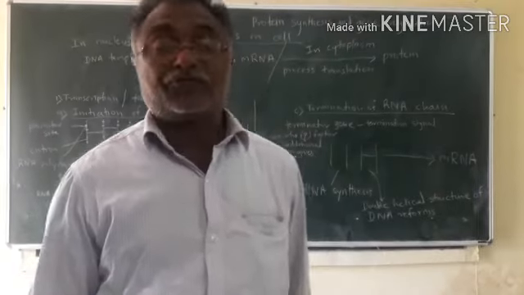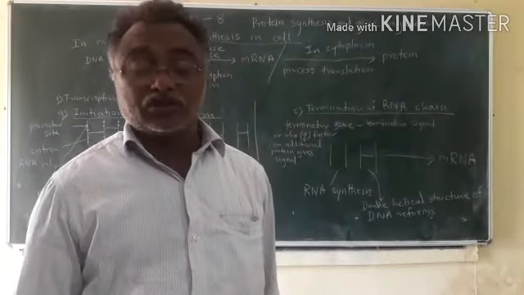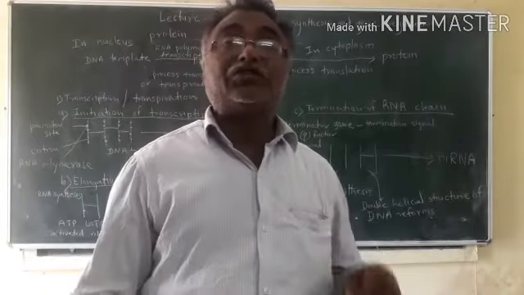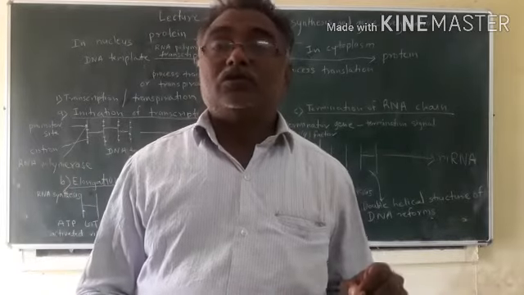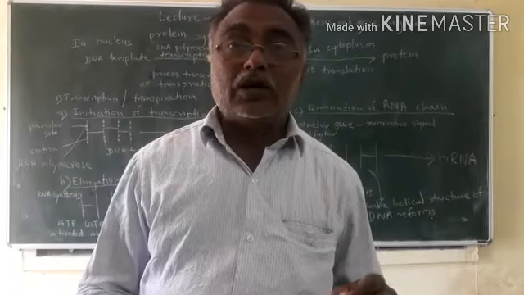So IF means initiation factor, means starting of the protein chain or amino acid chain.